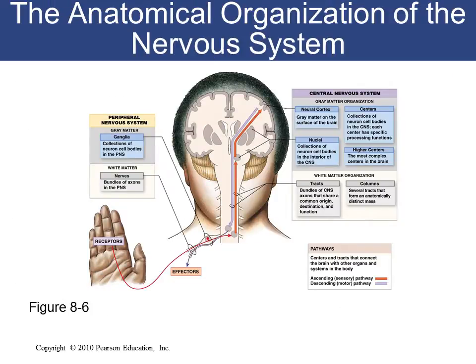This chart is also trying to tell us how these components organize themselves in the nervous system. In the central nervous system, we have the gray matter organization that forms the neural cortex, which is the gray matter on the surface of the brain at the periphery.